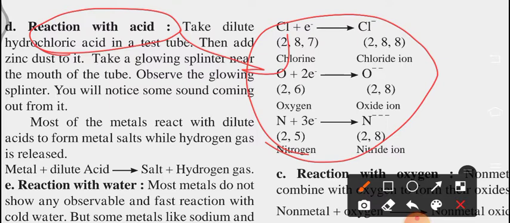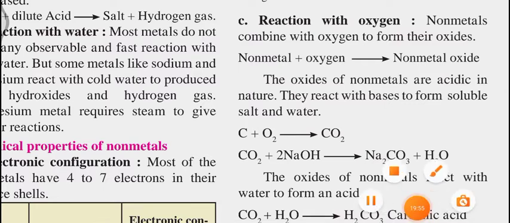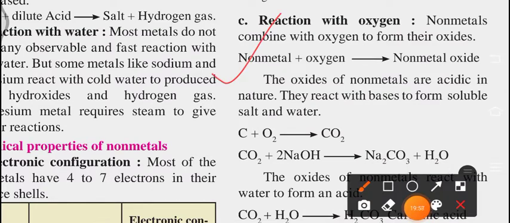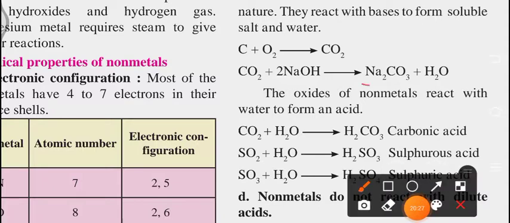Okay, we will go ahead with reaction with oxygen. Nonmetals combine with oxygen to form their oxides. So nonmetal plus oxygen, we are getting nonmetal oxides. Here is the example for the same: carbon combines with oxygen and we get carbon dioxide. And when carbon dioxide reacts with sodium hydroxide, then we get sodium carbonate and water is released. So we can say here Na2CO3 plus H2O.